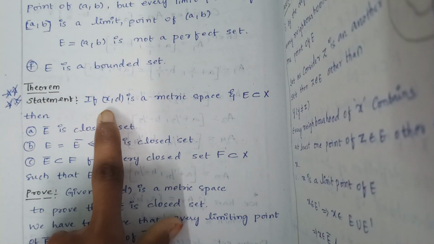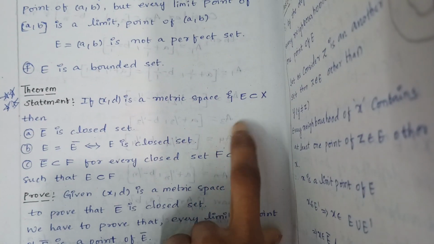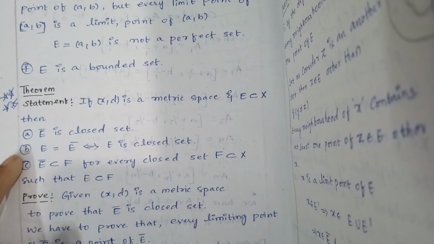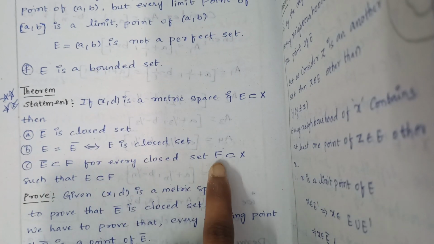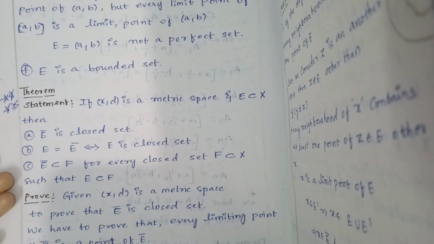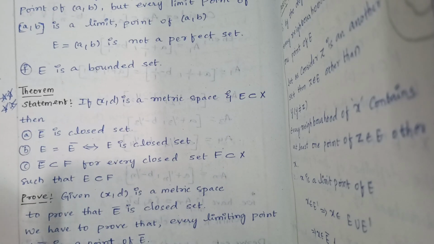And this theorem: if (X, d) is a metric space and E is a subset of X, then E bar is a closed set. If E is equal to E bar, then E is a closed set. These three might be asked for the long answer question.